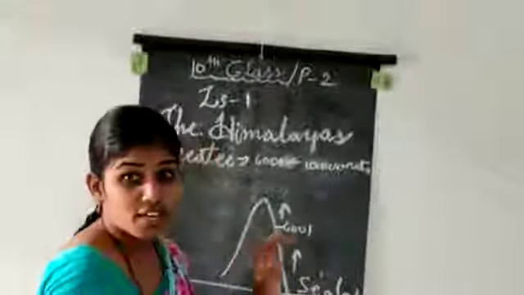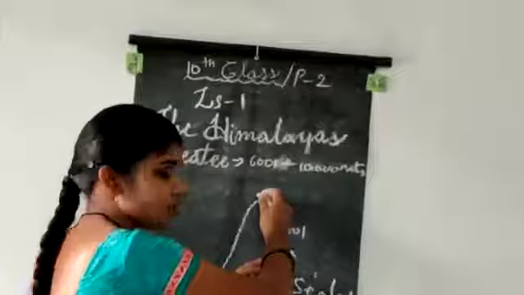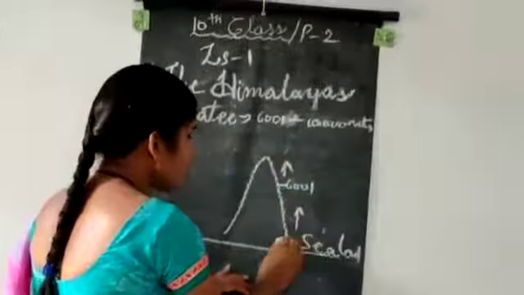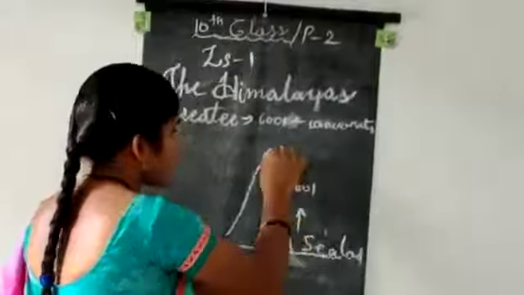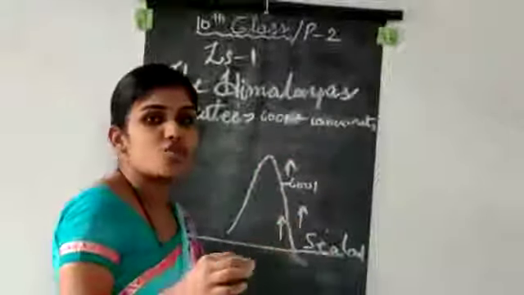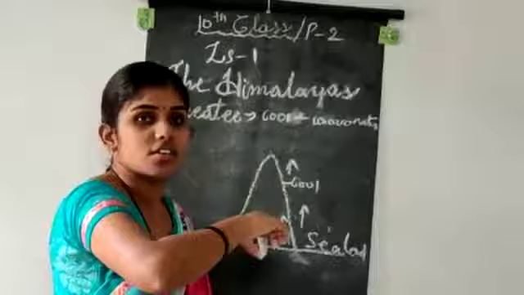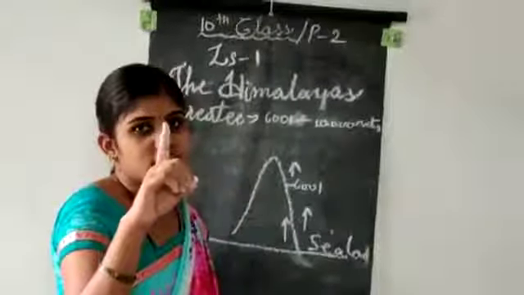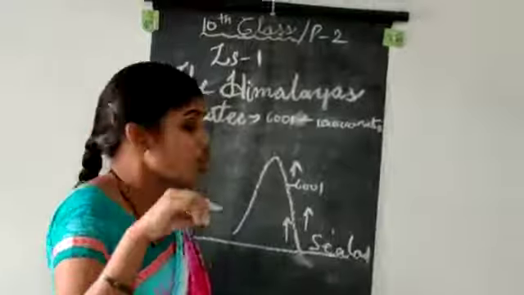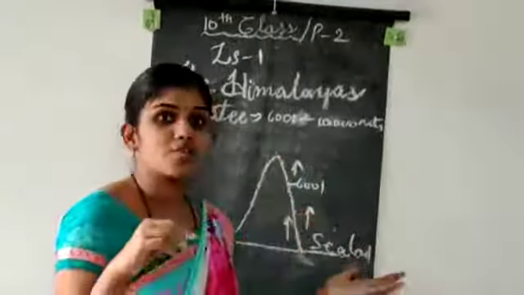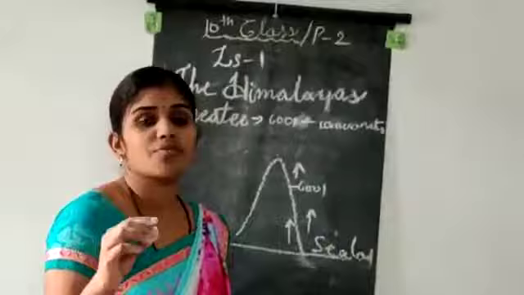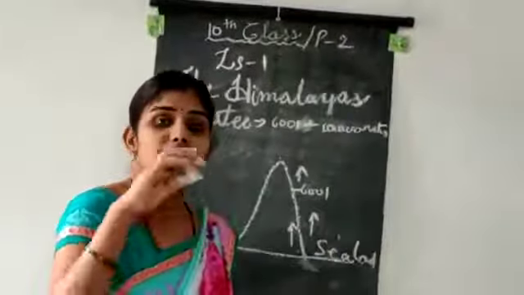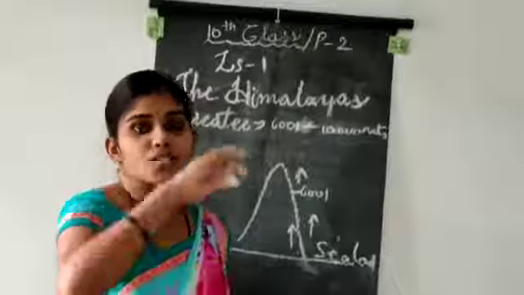If we are traveling upward to the mountain and cross 120 meters, 1 degree will be decreased. For all these 6,000 meters, maximum 50 degrees will be decreased, so the temperature will be minus 50.